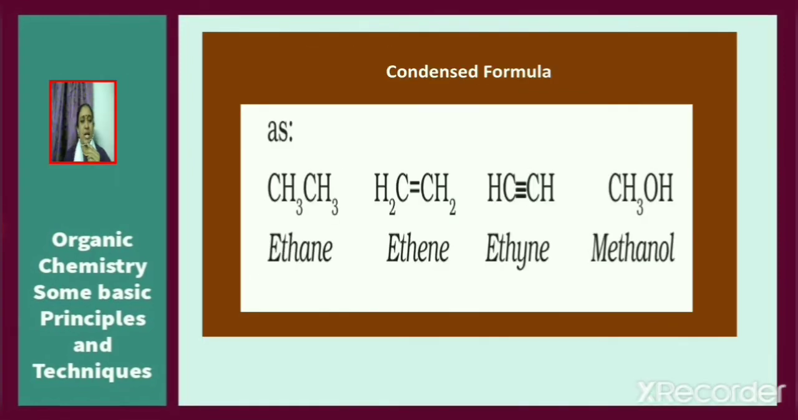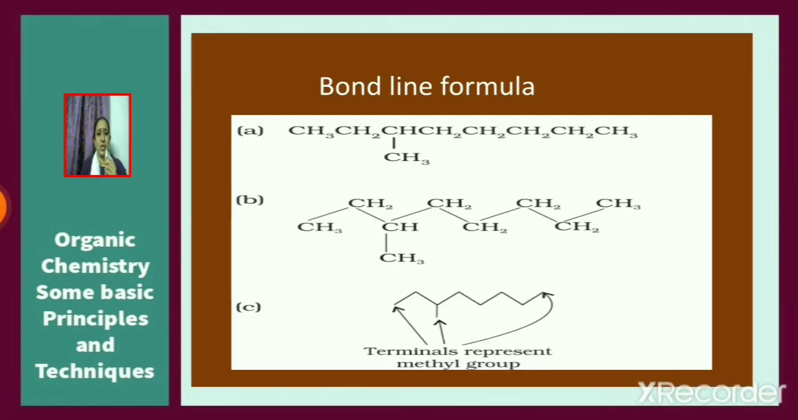Next, we shall see how to write the condensed formula. For example, consider ethane. The condensed formula of ethane can be written as CH3CH3. In the case of ethene, the condensed formula is written as CH2=CH2. For ethyne, the condensed formula is written as CH≡CH. And for methanol, the condensed formula is written as CH3OH. So we know how to draw the structural formula and the condensed formula.